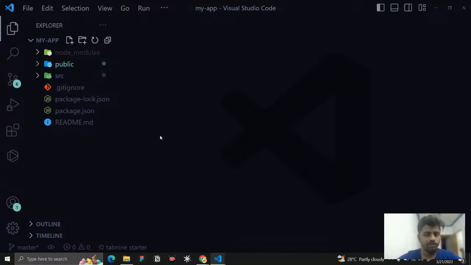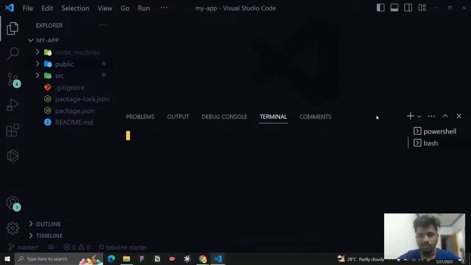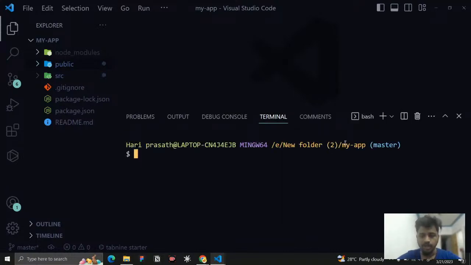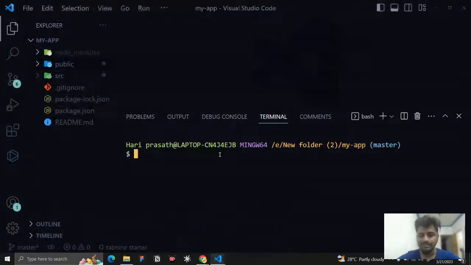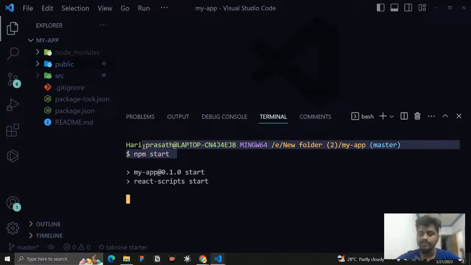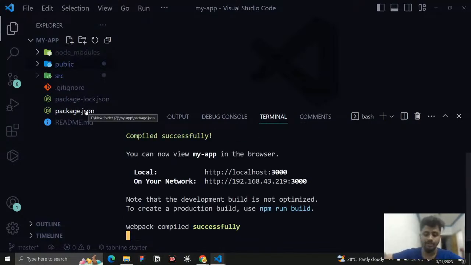So once you get this file, right now what you need to do is go to your git bash or whatever terminal you are using, and check whether you are in my app or not. If you are not in my app, you need to change directory to this my app. I will tell you once it is installed how we can work with it and change it. Once it is done, you need to write a command called npm start. What this command will do is create a server for us. Node is going to create a server for us, and whatever code we have written here, it is going to serve it in the browser.